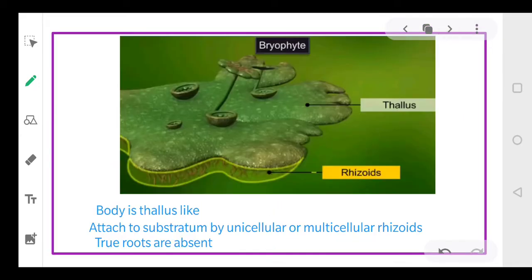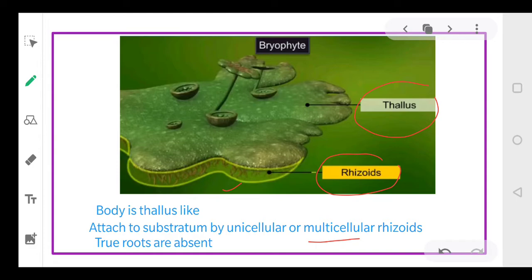Now for bryophytes, basically the plant body, as we have already studied in algae, is thallus-like. Here also the body is thallus-like, and it has certain root-like structures called rhizoids. These rhizoids help these plants get attached to the substratum. They can be unicellular, containing a single cell, or multicellular, containing many cells.